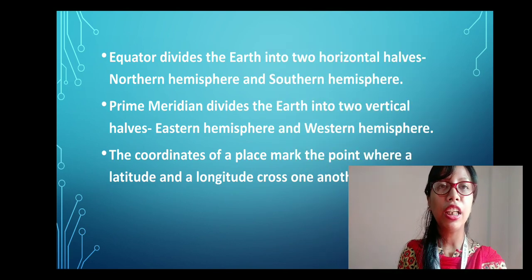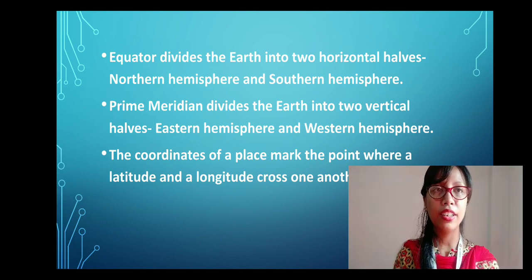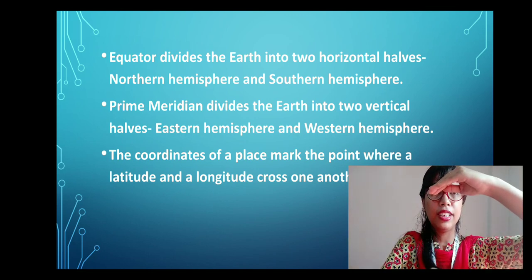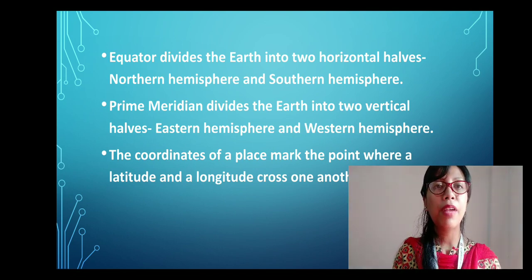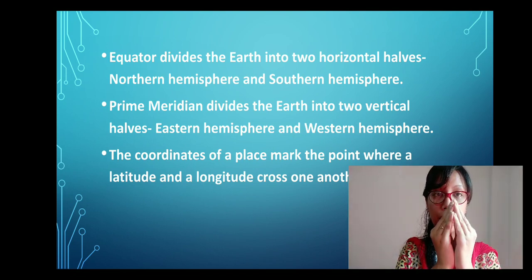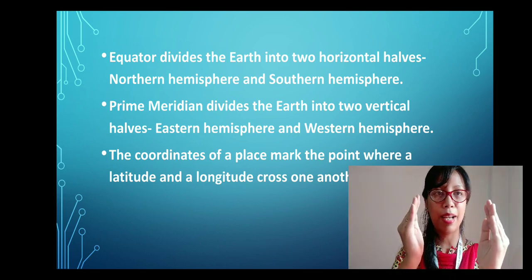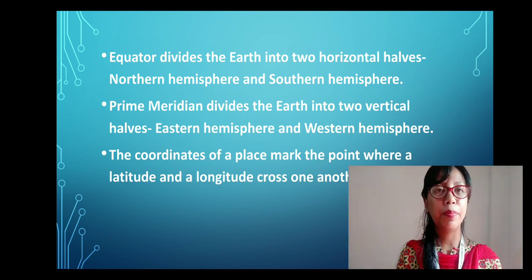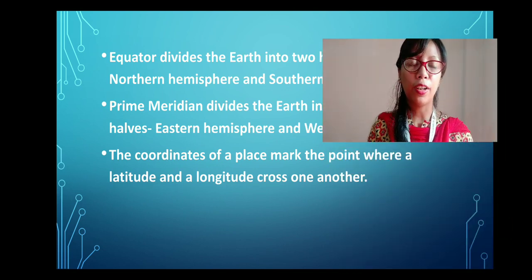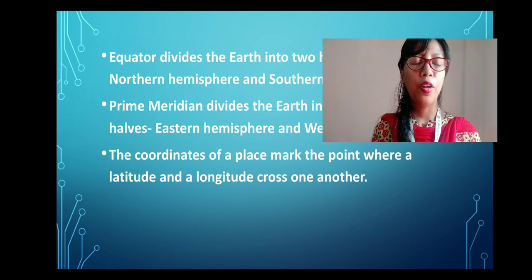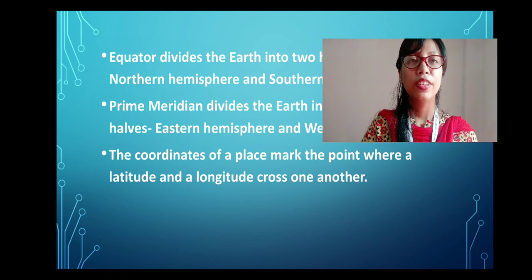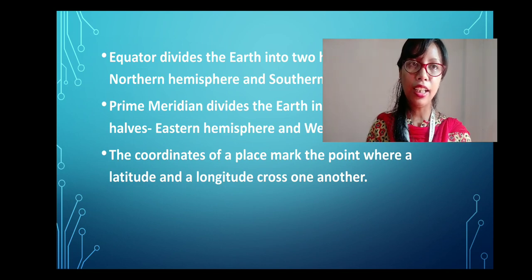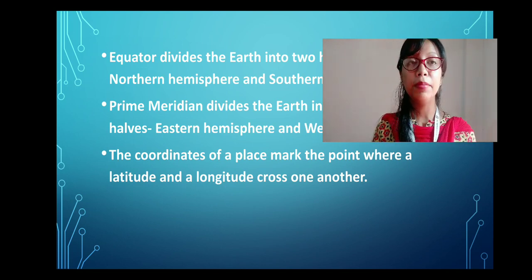So what is the equator? The equator divides the earth into two horizontal halves, the northern hemisphere and the southern hemisphere. Clear? And the prime meridian divides the earth into two vertical halves, that is, the eastern hemisphere and the western hemisphere. And the coordinates of a place mark the point where a latitude and longitude cross one another. I hope you have understood the discussion of latitudes, longitudes and oceanographer, right? So you are going to read the lesson thoroughly and understand what these terms mean.